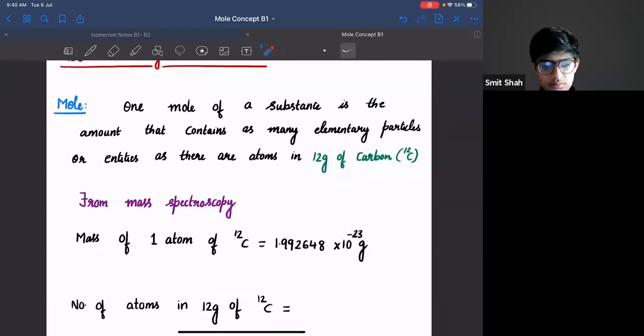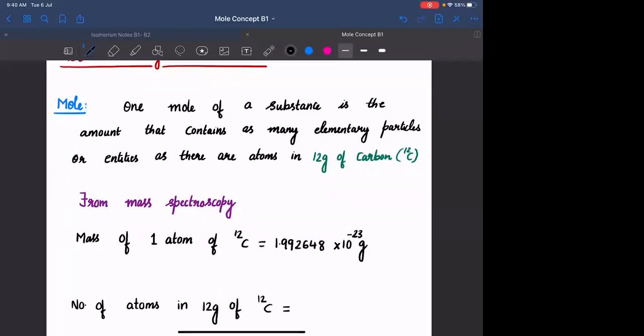If I want to calculate the number of atoms in 12 grams of carbon sample, what is the formula? It is sample mass, which is 12 grams, divided by atomic mass, which is 12 AMU. Again, to calculate this, you need to know the relation between gram and AMU. You cannot calculate this, right?